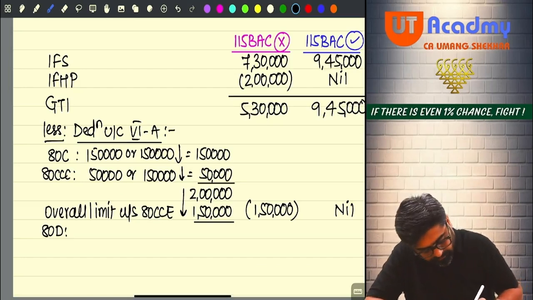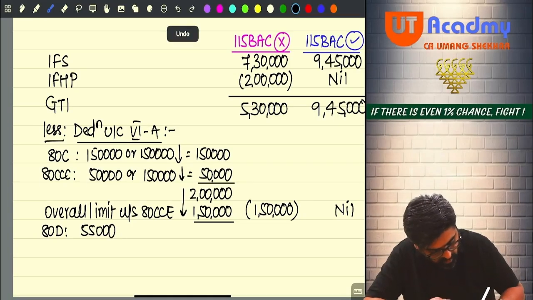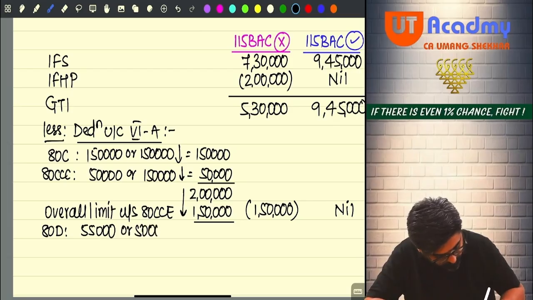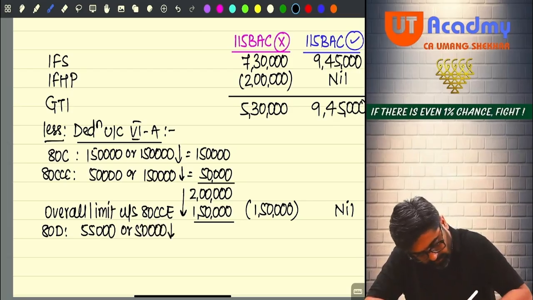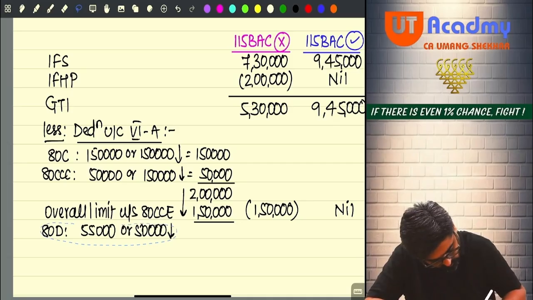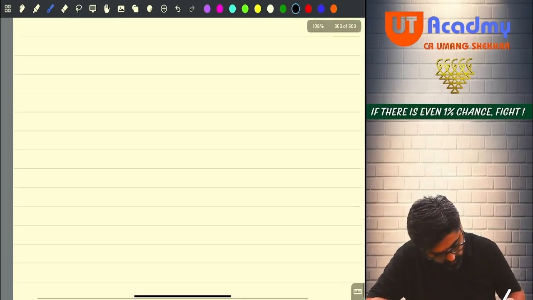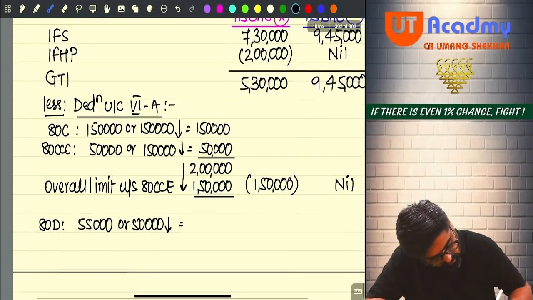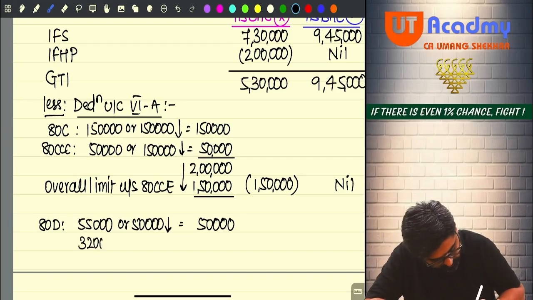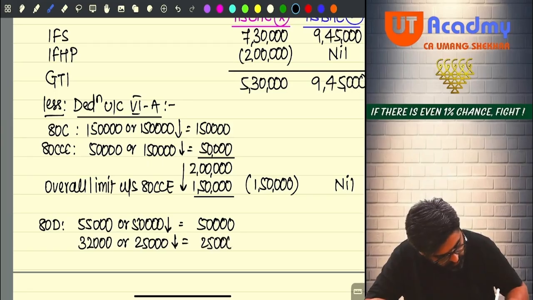So 80D will be 55,000 or 50,000, whichever is lower, 50,000. 32,000 or 25,000, whichever is lower, 25,000.